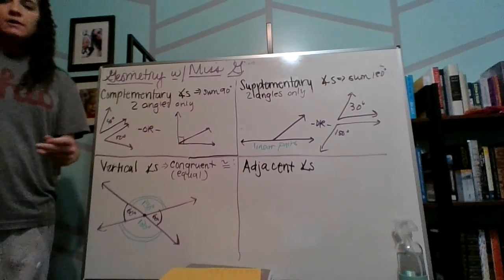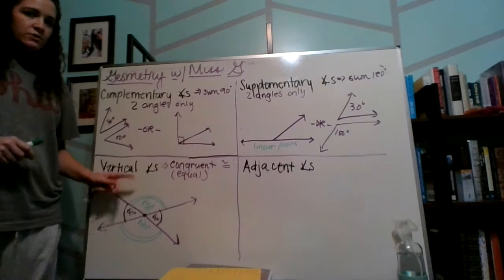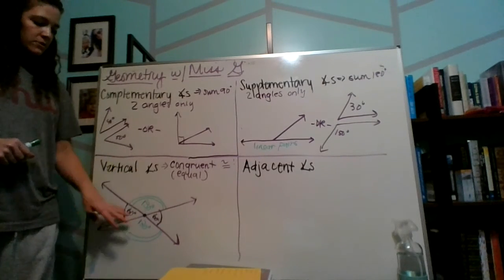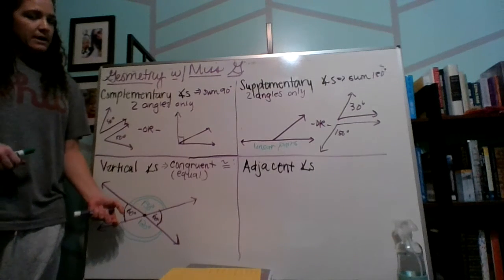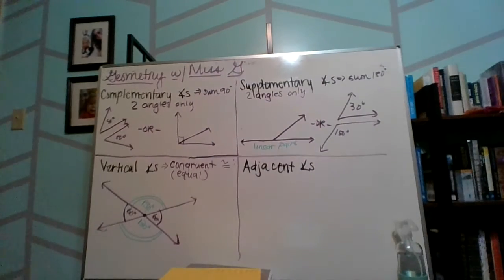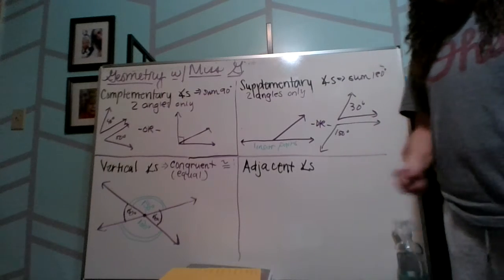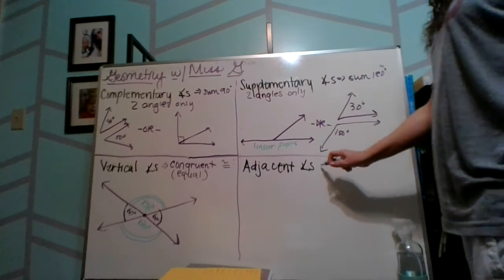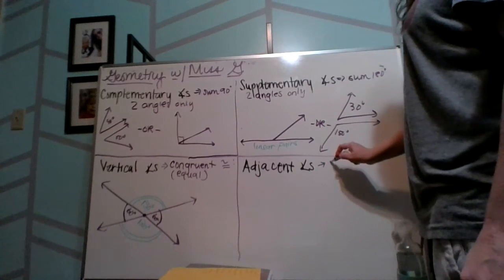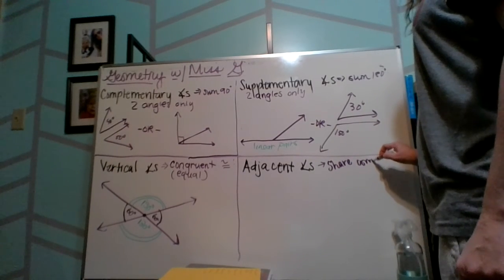So just remember, if you know the measure of one of these angles and their intersecting lines, you can figure out the other 3. So maybe practice some of those, go on Khan Academy, or if you feel like you got it, great. The final thing that I kind of threw in there because of the complementary and supplementary are the adjacent angles. So the adjacent angles, the main thing is they share a common side.